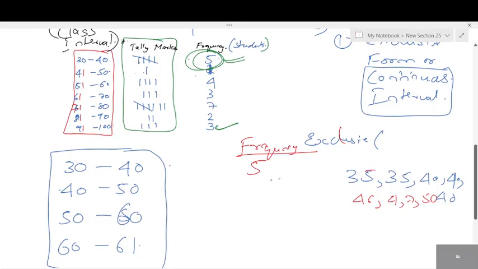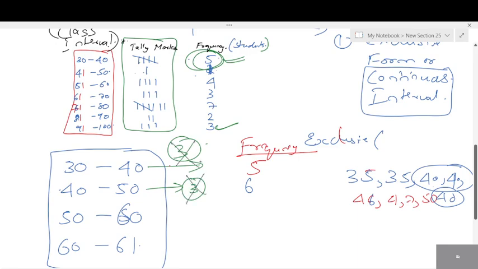Here there is a confusion, right? Whether to include 40. If I tell 40 to 50, there's a confusion whether to include this 40. If I include 40, how much are we getting? How much are we getting, students? 3, 4, 5, 6, right? 6. But in the first, 30 to 40, how many times did we include 40? From 30 to 40, we included 40 three times. In the second column, again we included it 3 times, right? Is it correct?